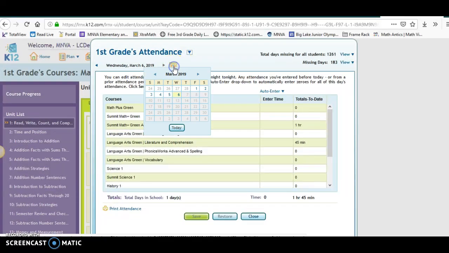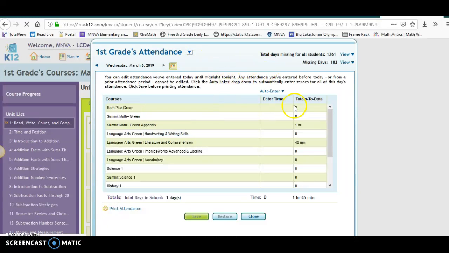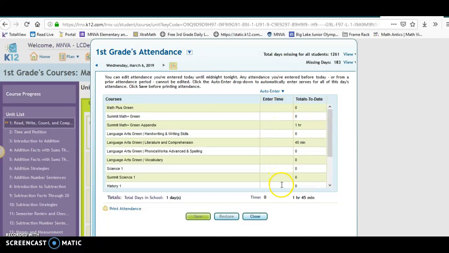Again, you want to make sure you're on the correct day. And then once again, you are going to make sure that the work you did for the day is actually showing as complete. So this is an example of a first grader. If you all of a sudden notice by the end of the day that there's no attendance entered or you're missing attendance, just go in and enter it manually.